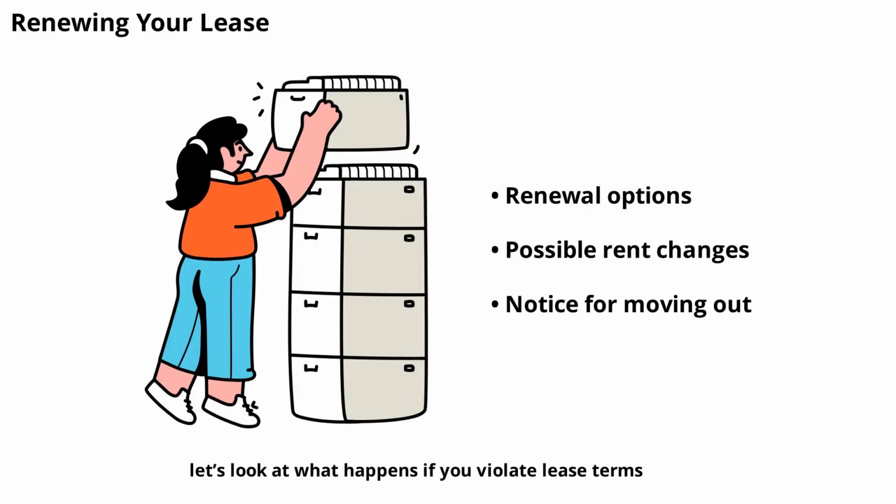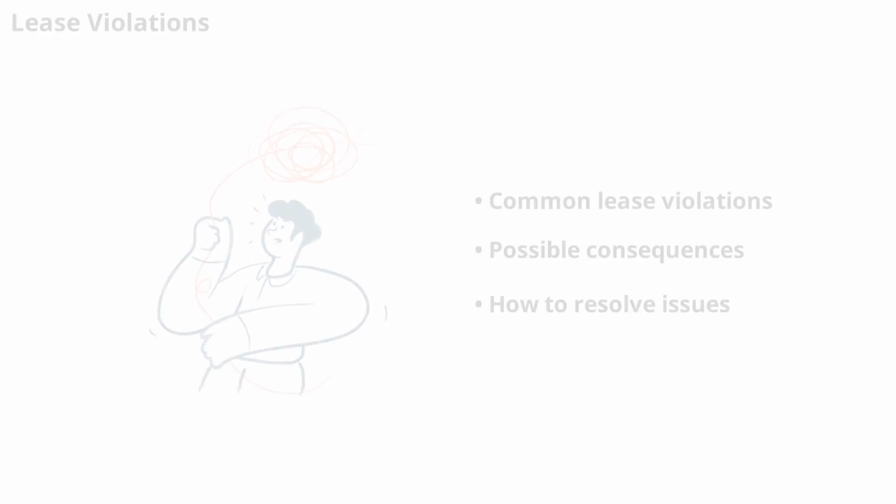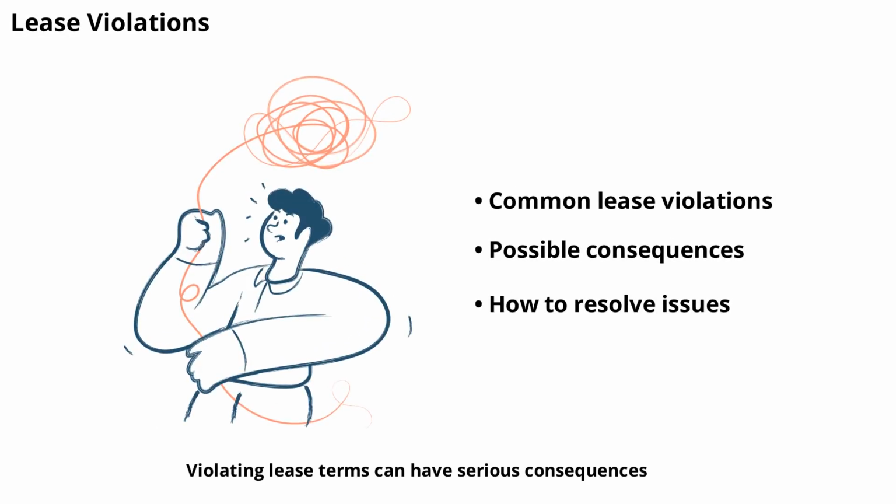Next, let's look at what happens if you violate lease terms. Violating lease terms can have serious consequences. Common violations include late rent payments, unauthorized occupants, or property damage. Landlords may issue warnings, charge fees, or even start eviction proceedings. It's important to understand your lease and follow the rules to avoid these issues. If you receive a violation notice, communicate with your landlord to resolve the problem quickly.